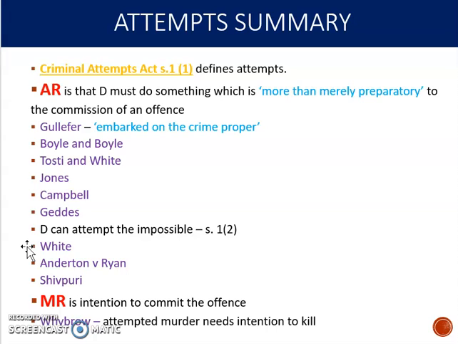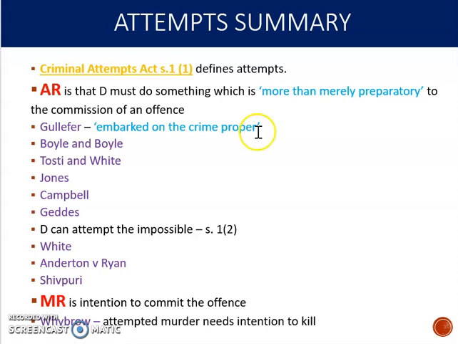Now, even though he hadn't caused her death because he'd not used enough poison, obviously it's wrong to have tried to poison his mum, and he was guilty of an attempt through attempting the impossible, i.e. it was impossible to actually kill her with the amount of poison that he'd used, but nonetheless, he had still embarked on the crime proper or done something that was more than merely preparatory to the commission of the offence.